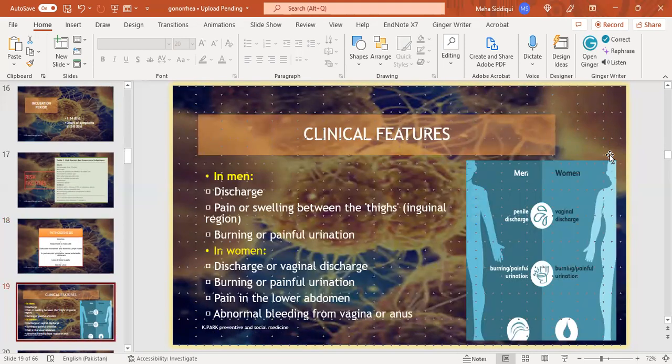Clinical features. In men, it causes discharge, pain or swelling between the thighs, that is in the inguinal region, and burning or painful urination. In women, it causes vaginal discharge, burning or painful urination, pain in the lower abdomen, and abnormal bleeding from the vagina or anus.